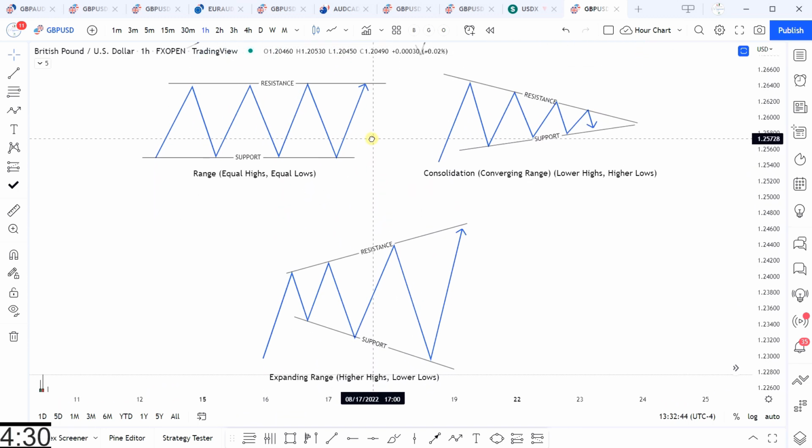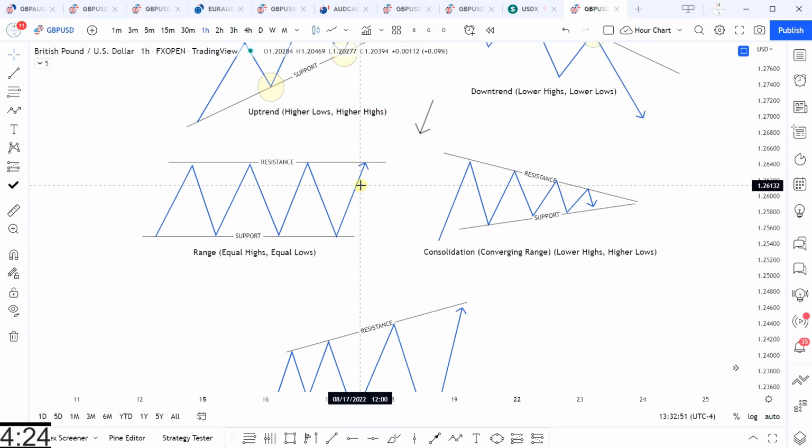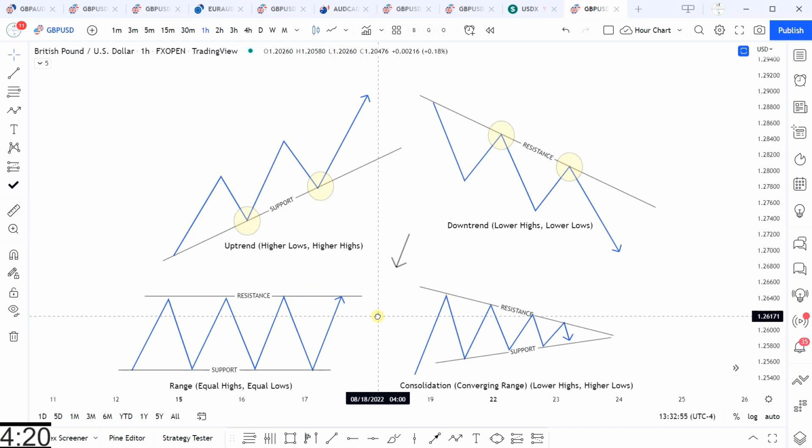When approached with a range, it is best to wait for the range to have a breakout and a retest and form some type of market structure to indicate which way that the market is going.